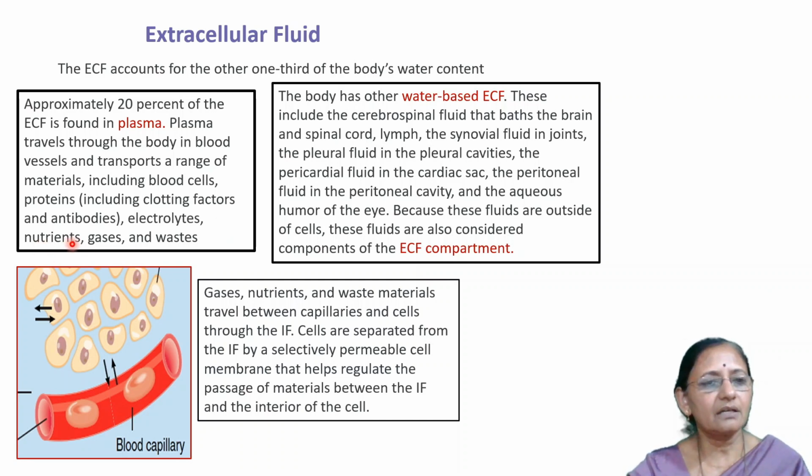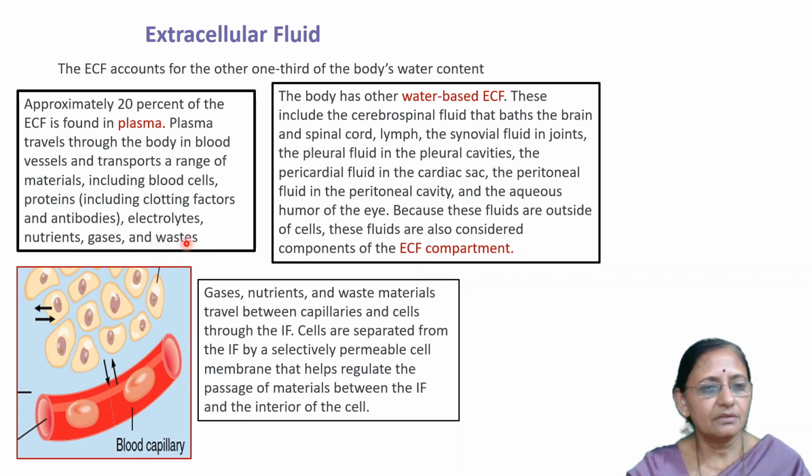Nutrients are there, mainly digested food material: glucose, amino acids, fatty acids and glycerol, as well as vitamins. These also travel along with the plasma. There are also respiratory gases, oxygen and mainly carbon dioxide, traveling along with the blood plasma.